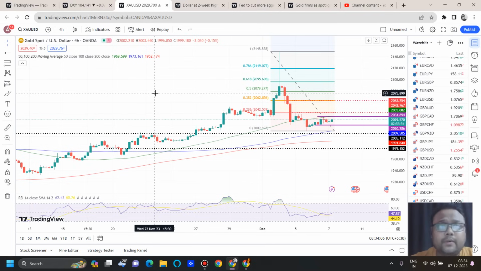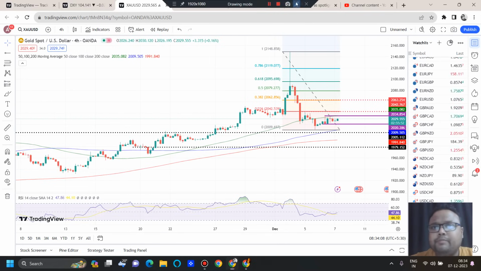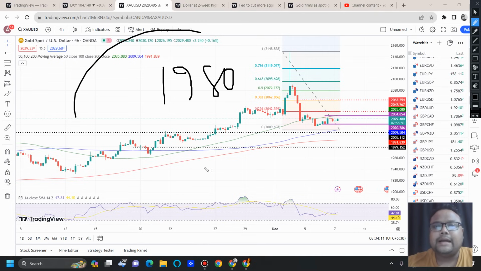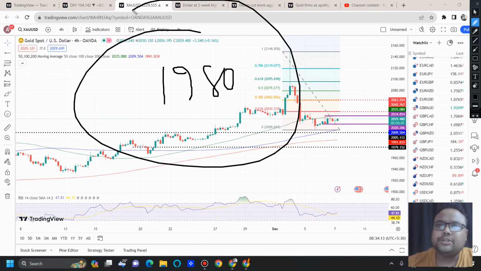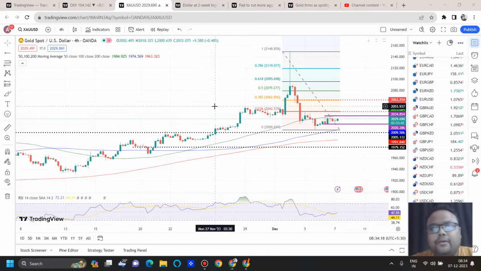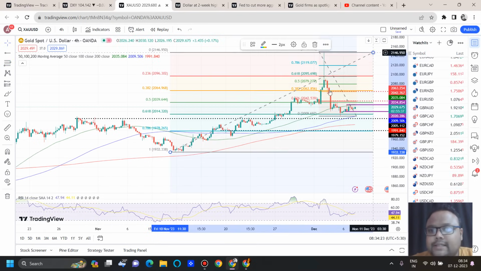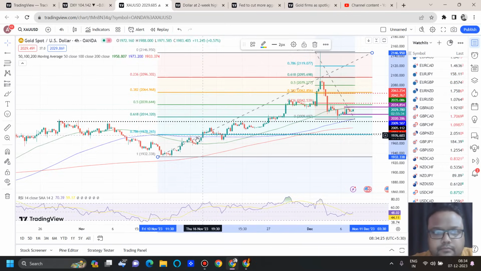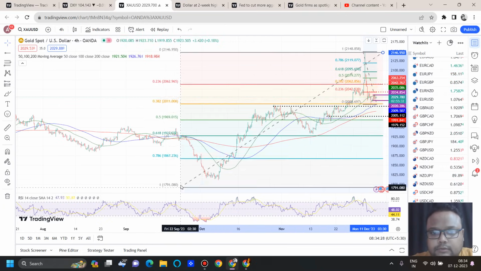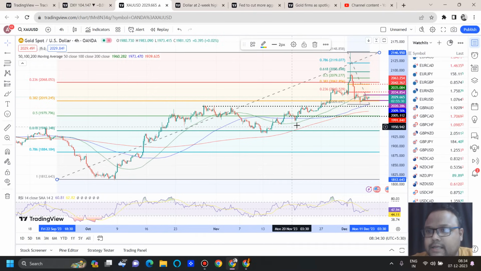So let's discuss one by one. As discussed already, 1980 is the next big support on the chart of gold, where we can expect the market to give us a good bounce. And the reason is Fibonacci. If we consider Fibo from here, around the 1980, 1979 level, we have the Fibo 50% retracement level. As the market is respecting Fibo 38.2, we can expect the same again.